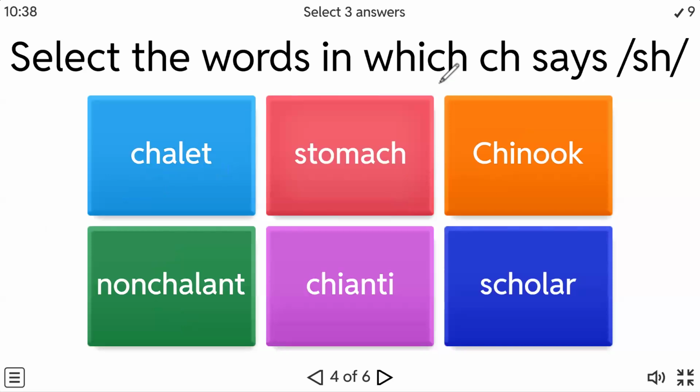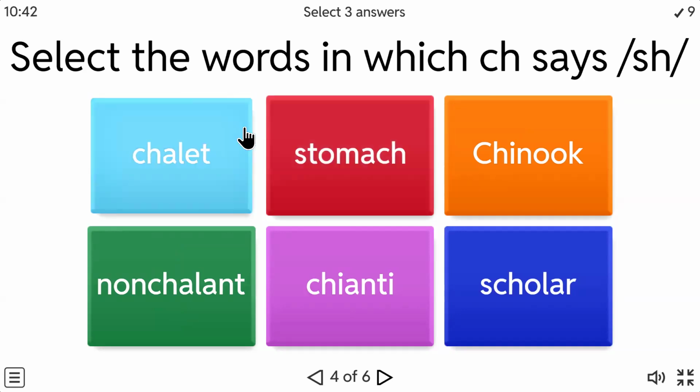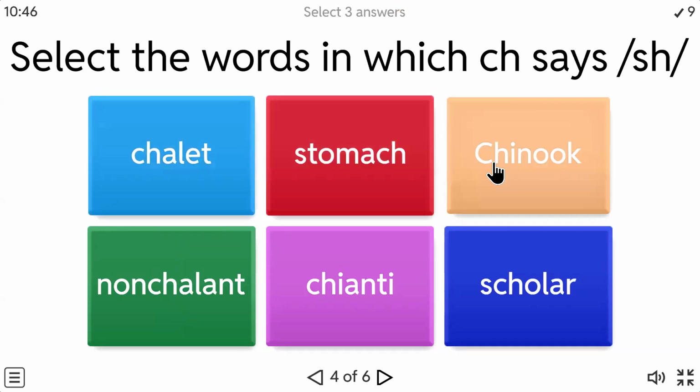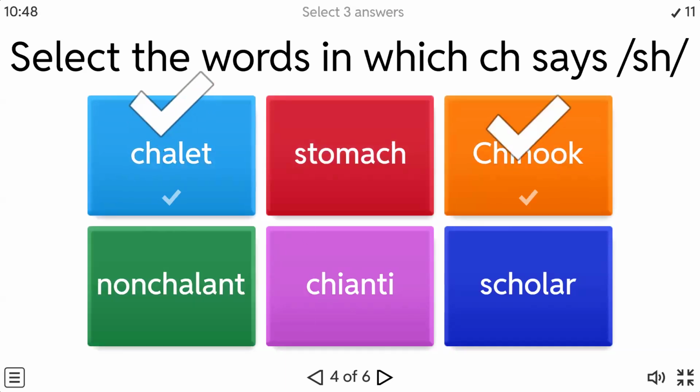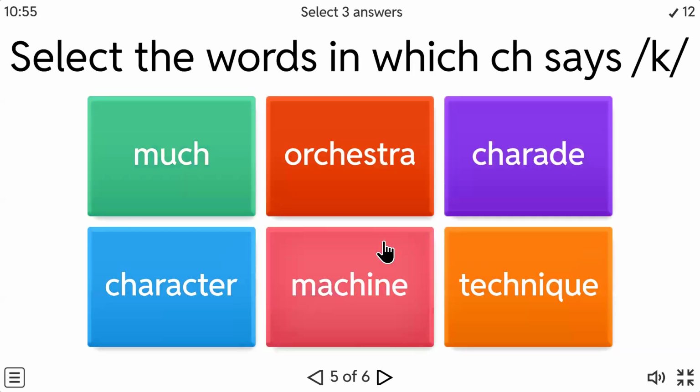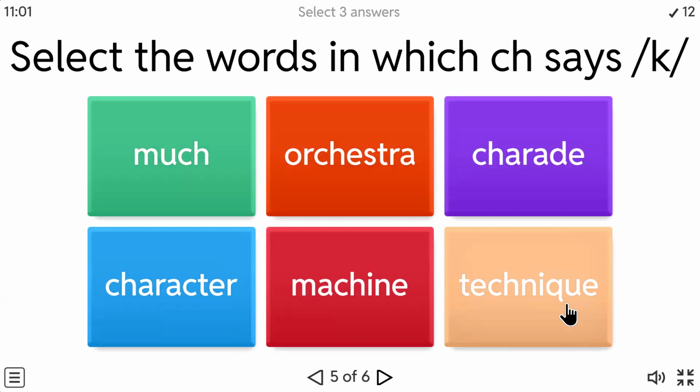So let's click on to the answers. Shallot, Chinook, and nonchalant. Shall we go to the next activity? I hope now you have understood the concept very well, right? You want to do more words or can we go to the next concept? Please let me know through the chat box.